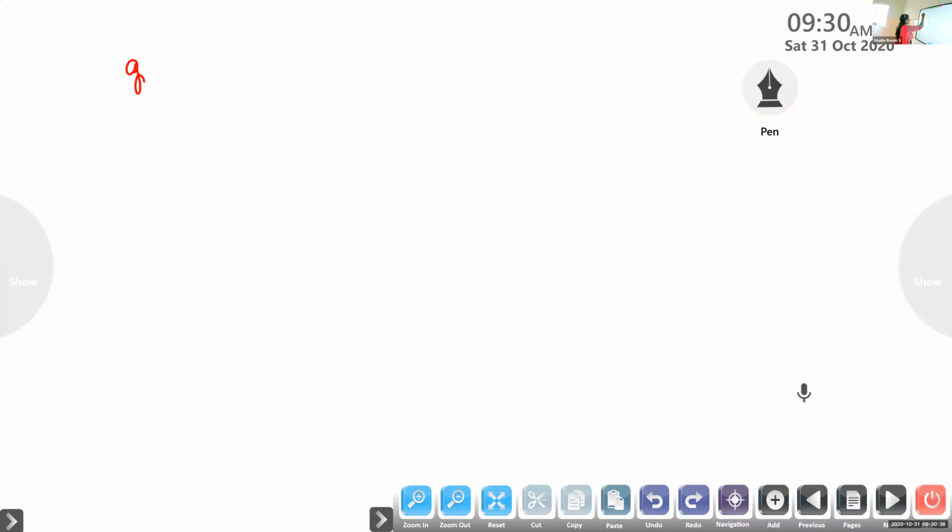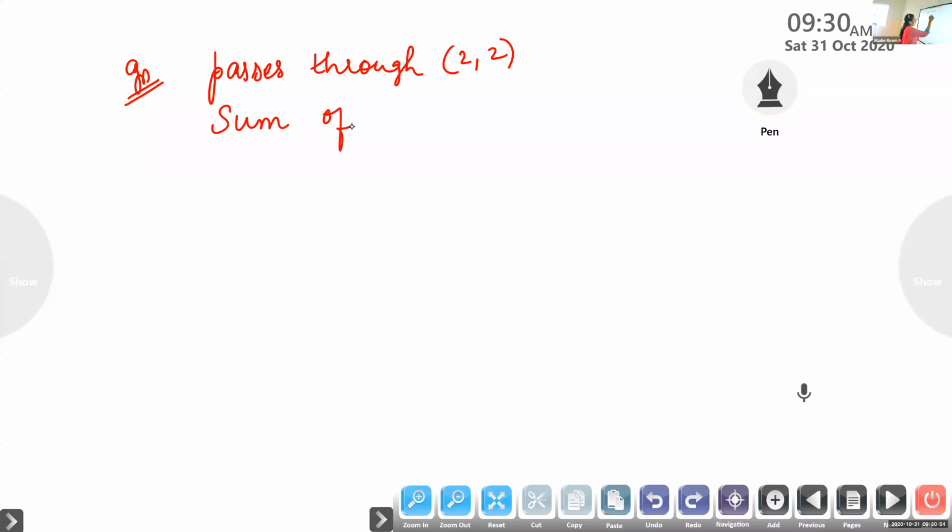So, what are the things given here? The line passes through the point 2, 2, and the sum of the intercepts is 9. Since it is given in intercepts, we can take the equation of the line in intercept form.